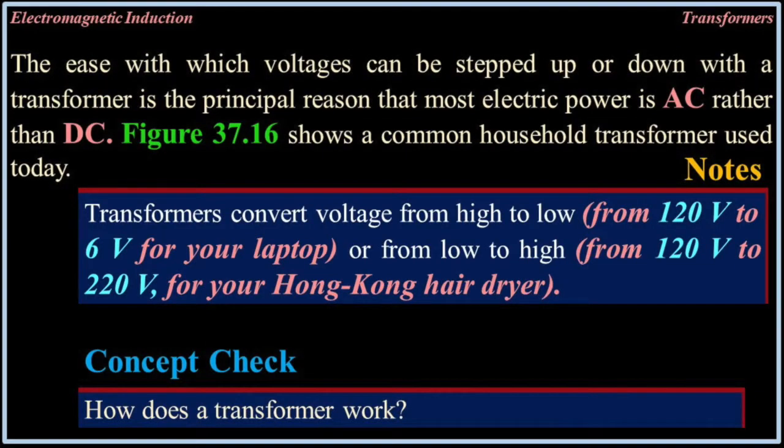The ease with which voltages can be stepped up or down with a transformer is the principal reason that most electric power is AC rather than DC. Figure 37.16 shows a common household transformer used today. Notes: transformers convert voltage from high to low, from 120 to 6 volts for your laptop, or from low to high, from 120 volts to 220 volts for your Hong Kong hair dryer. Concept check: How does a transformer work?